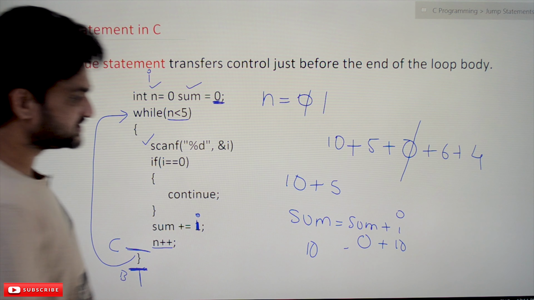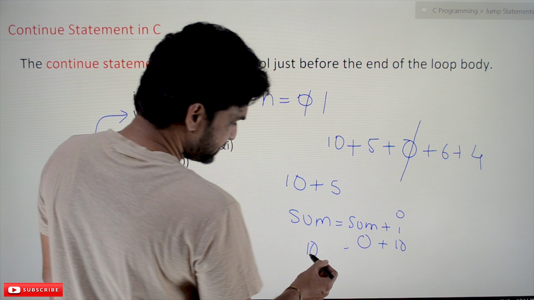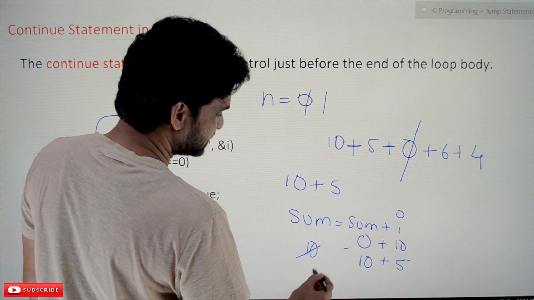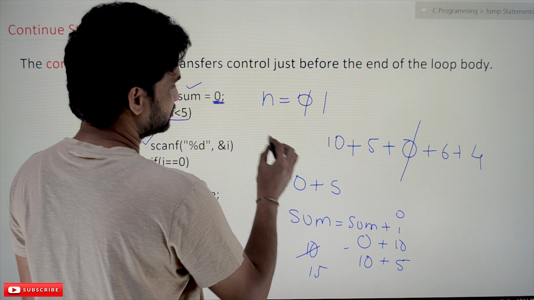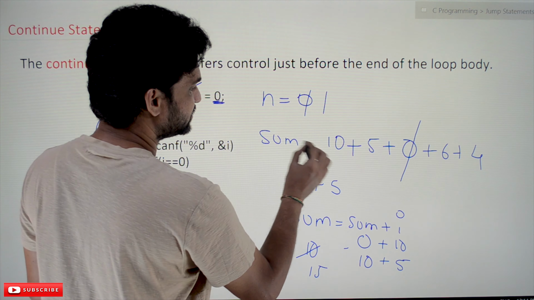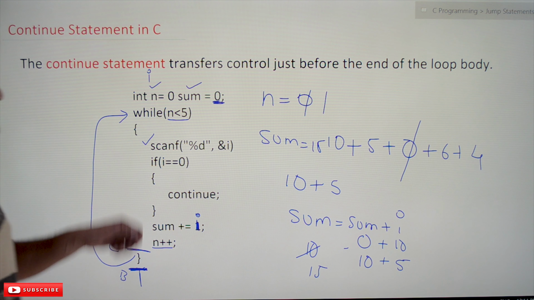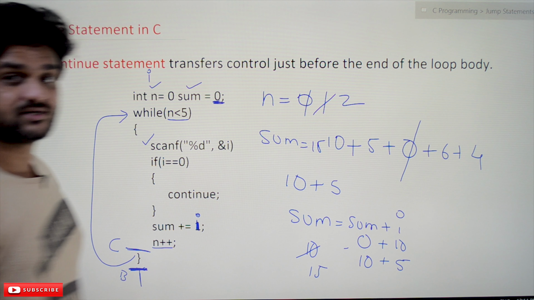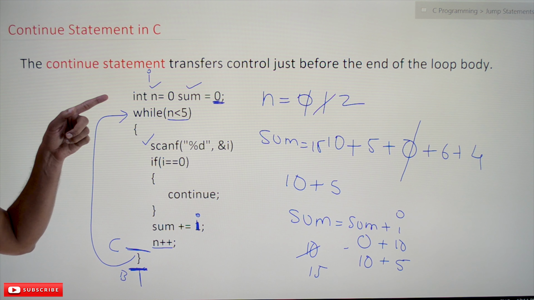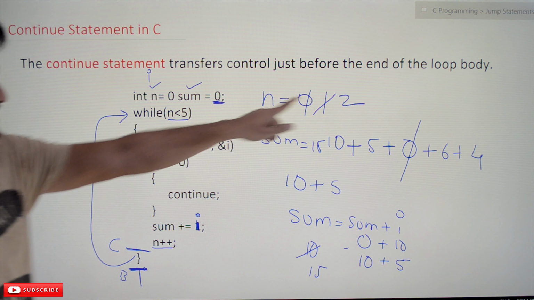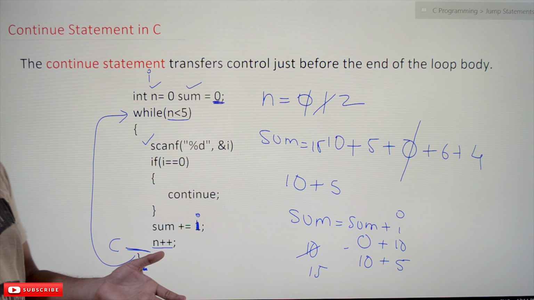Sum is equal to sum plus i. What is the value of sum now? Previously it is 10. 10 plus 5, the new value of sum is equal to 15. Okay, so again n will get incremented, so n value will be 2. Again the iteration has to be done. While n less than 5, is 2 less than 5? Yes, 2 is less than 5.